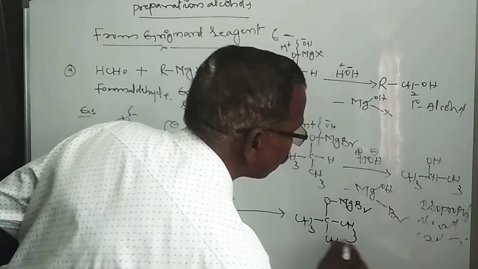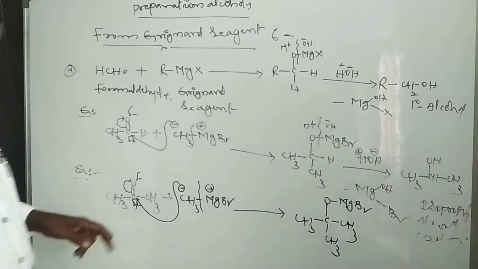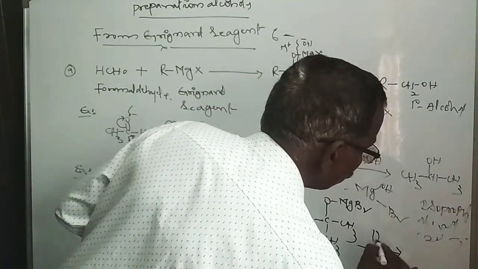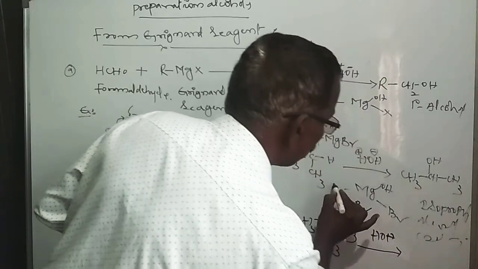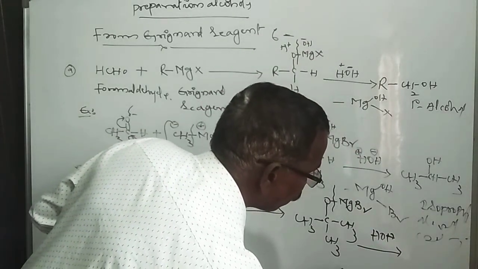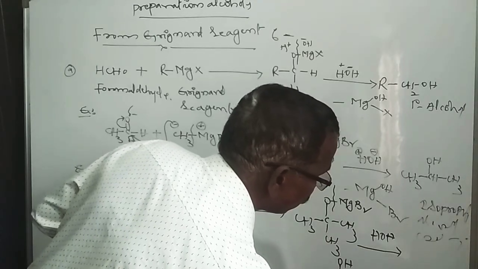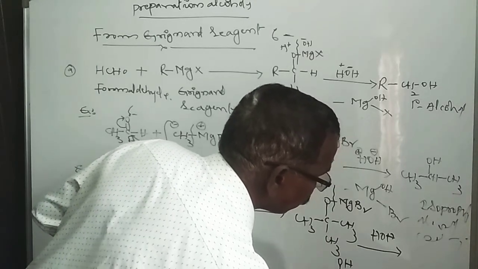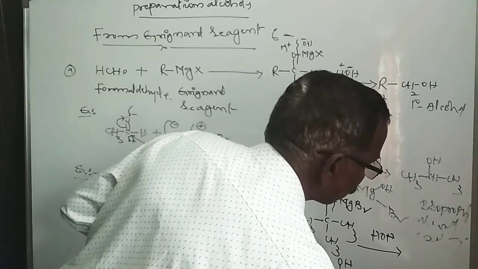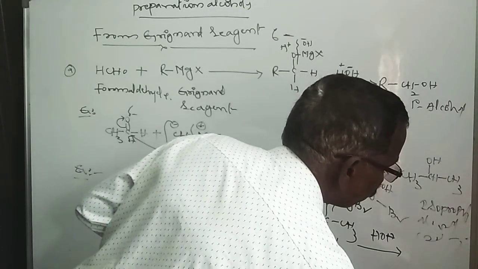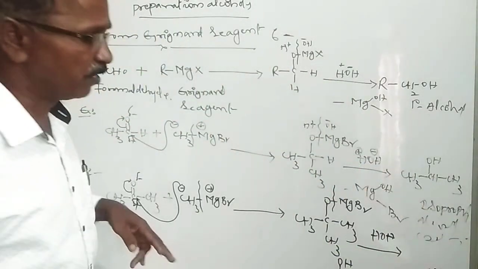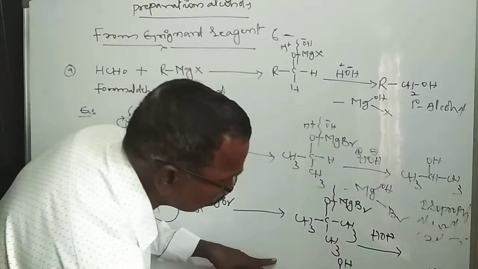It further undergoes a hydrolysis reaction. You know what a hydrolysis reaction is? It reacts with a water molecule, HOH. So here also the same: CH3 and OH, here CH3 and CH3. That is, a tertiary alcohol is formed. Hydroxy magnesium halide is eliminated, that doesn't matter. Br is eliminated. So a tertiary alcohol is formed.